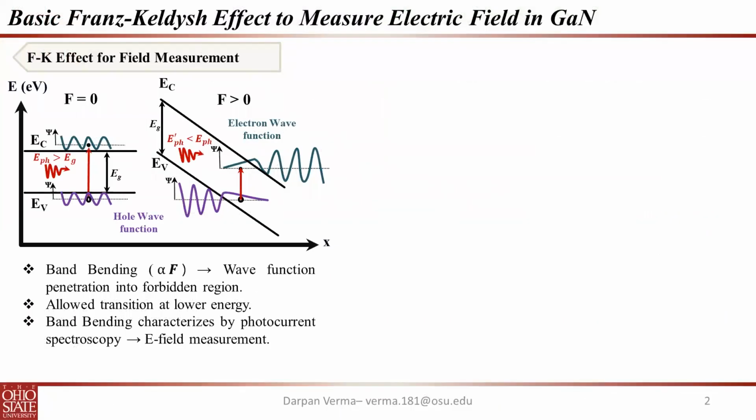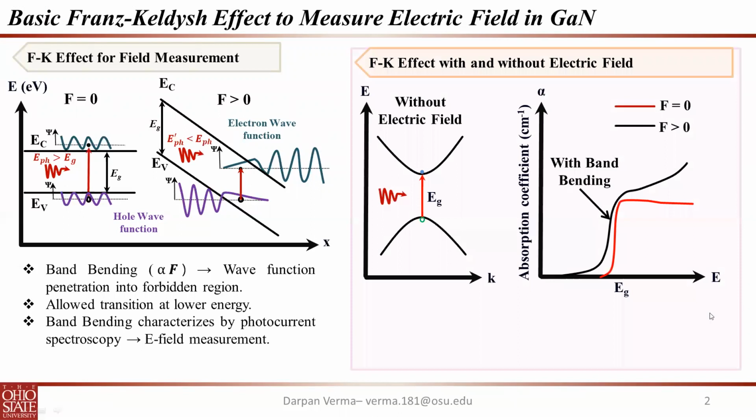Walter Franz and Leonid Keldysh gave a theory for optical absorption, according to which under a uniform electric field, band-to-band transition of carriers can take place, even with below band gap energy photons. This happens due to the wave function penetrating into the forbidden region, which is schematically shown in this figure here. As we all know, band bending under electric field has a proportionality relationship with the field, and this can be seen in the absorption coefficient data as well.